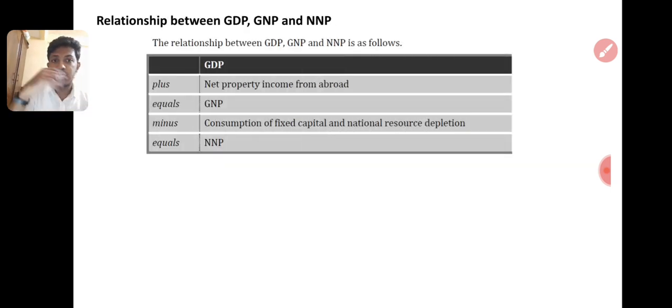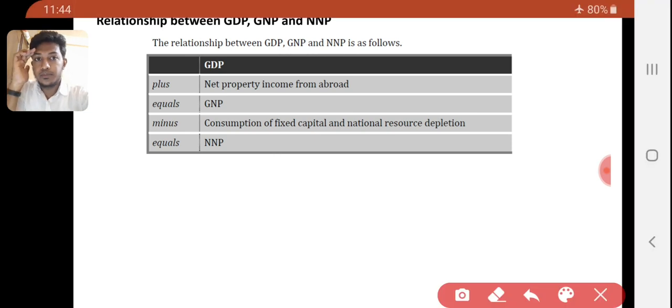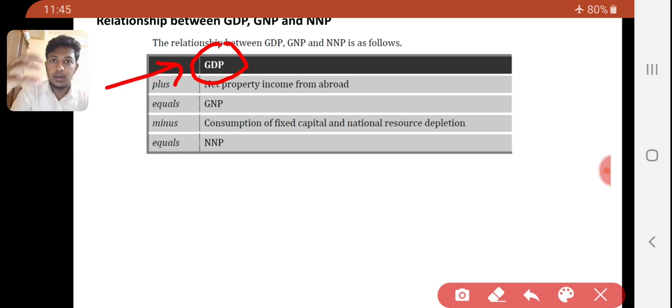Relationship between GDP, GNP and NNP is as follows. GDP is all the production within this country. GDP plus net property income from abroad will be GNP. Then minus consumption of fixed assets and national resource depletion gives NNP, right?